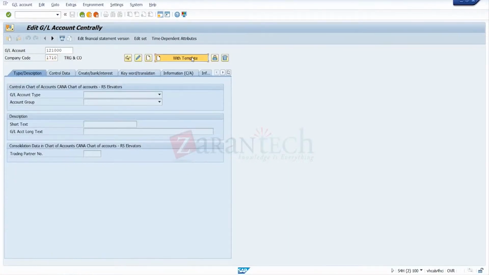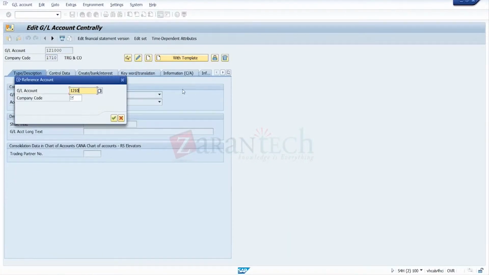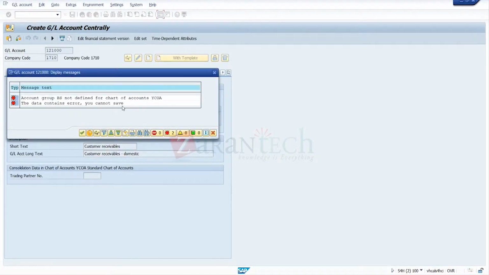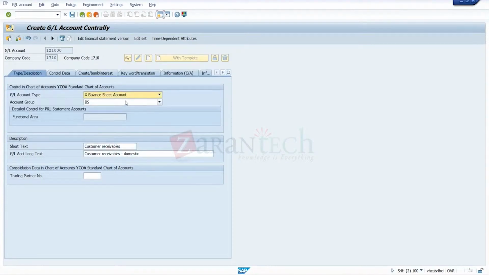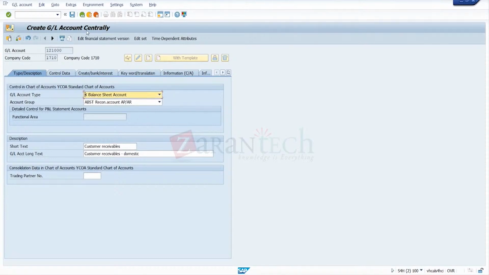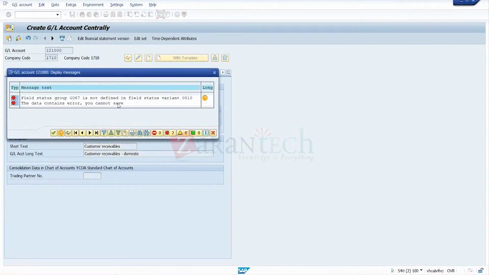Okay, so I get it here. So I'll go for it with a template. I'll take 121000. Company code is 17. I'll copy from TRG. Enter. So I'll save this one. You do not have chart of account YCY, account BS. So I'll change this account group to reconciliation APAR. Save this one.